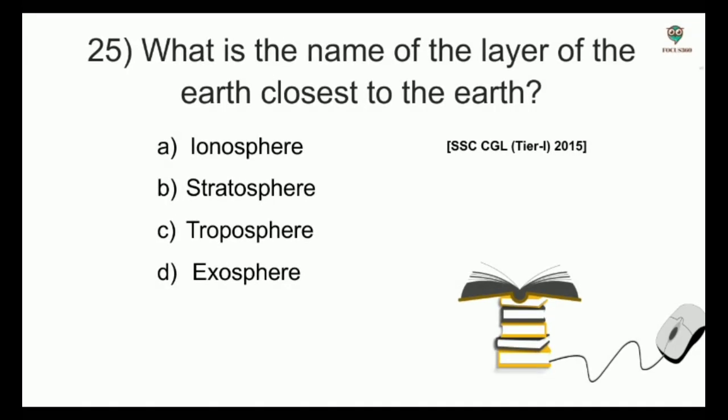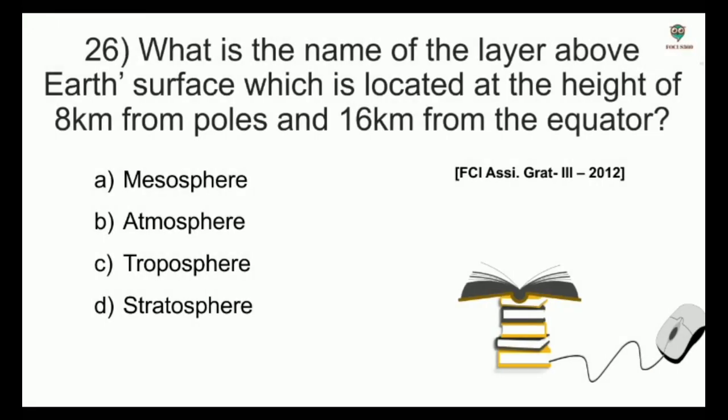Next, what is the name of the layer of the Earth closest to the Earth? Options: ionosphere, stratosphere, troposphere, exosphere. And the answer is troposphere. What is the name of the layer above Earth's surface which is located at the height of 8 km from the poles and 16 km from the equator? Options: mesosphere, atmosphere, troposphere, stratosphere. And the answer is troposphere.